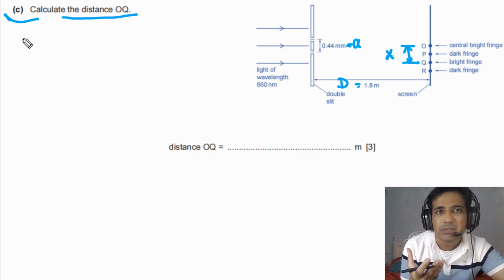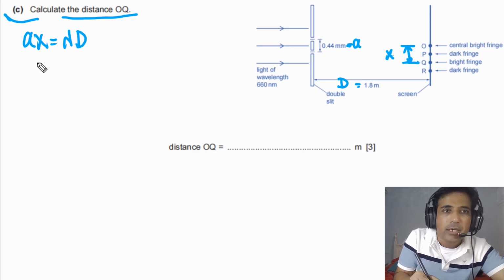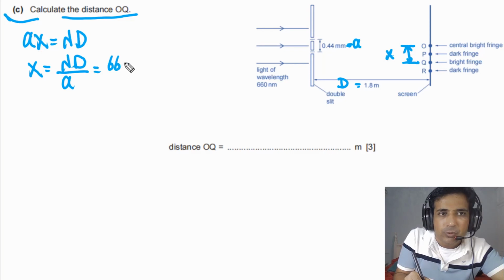Now we need to understand how these quantities are linked together. This is Young's double slit experiment equation. According to the equation, ax is equal to lambda times D. In this case, we need to find out x, so we can write this as lambda times capital D divided by a. Lambda is given, that was equal to 660 nanometers.